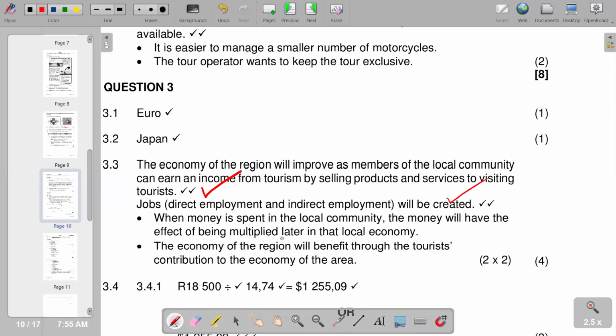Then when money is spent in the local community, the money will have the effect of being multiplied later in that economy. So this is the effect of the multiplier. And then also the economy of the region will benefit through the tourist contribution to the economy of the area. These are possible responses that we can give.